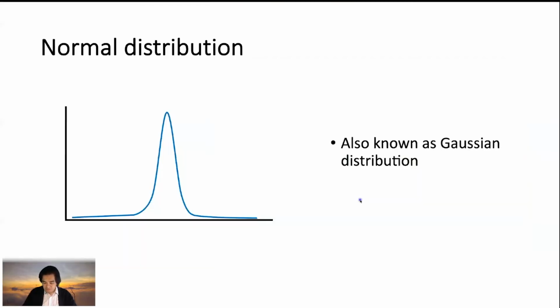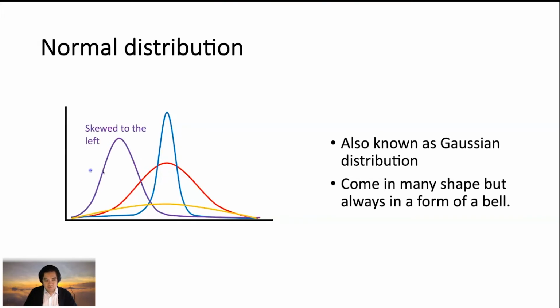Okay, so when we talk about distribution, we always talk about the normal distribution. The normal distribution, also known as the Gaussian distribution, has many shapes. We have a steeper one, the blue one, and then a slightly wider normal distribution, and then a distribution that is skewed a bit to the left or to the right. It comes in many shapes, but as long as you can plot it into a bell shape, those distributions are also known as a normal distribution.